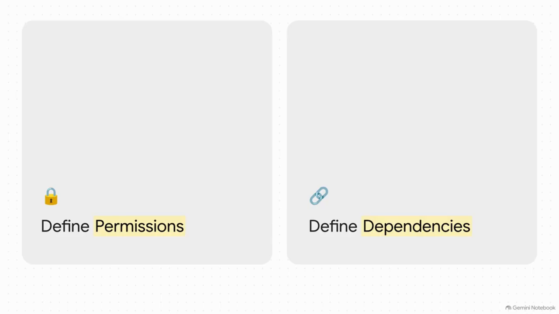What is this agent strictly authorized or explicitly forbidden to do? Like, can it actually write to the database or is it read-only? Can it send a live email to a real human or just draft it? Conversely, dependencies dictate the actual order of operations. It defines who or what the agent is waiting on before it's even allowed to activate.